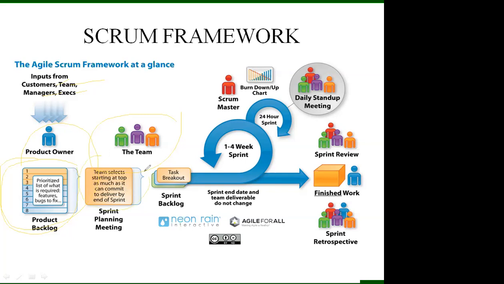So this team takes the first element from the priority list, or some of the elements from the product backlog. That we call the sprint planning meeting. In sprint planning, the most prioritized list will be taken in the sprint planning meeting.